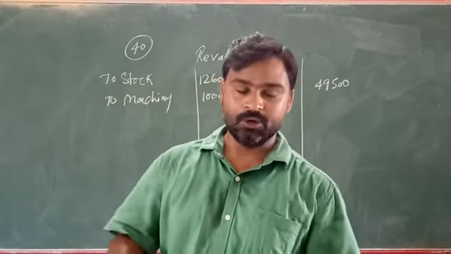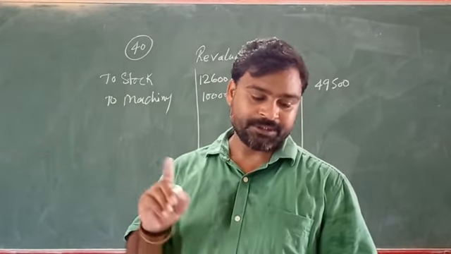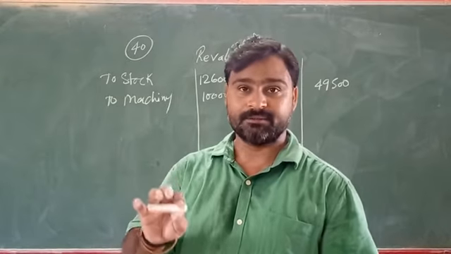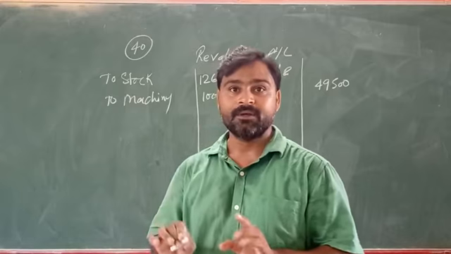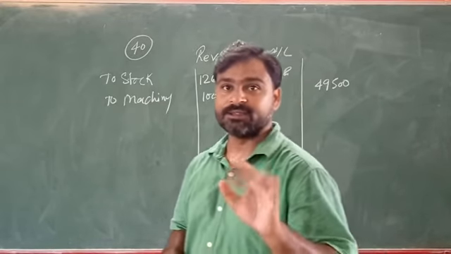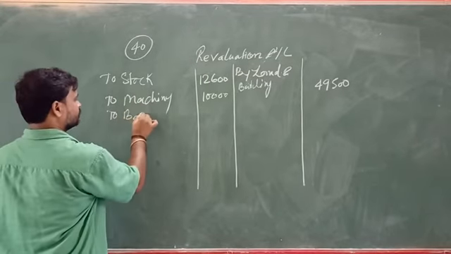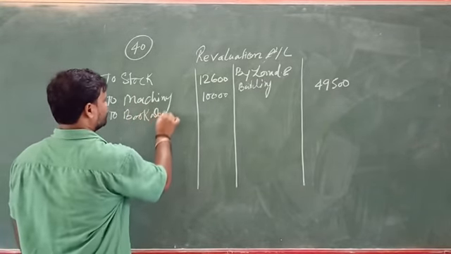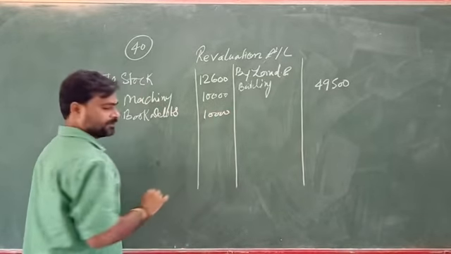Another thing, go on. See that provision for doubtful debts is to be made at 5%. Provision for doubtful debts is 5%, and the book debts we have are 2 lakh. 5% of 2 lakh is 10,000. We will write here book debts, 10,000 rupees.